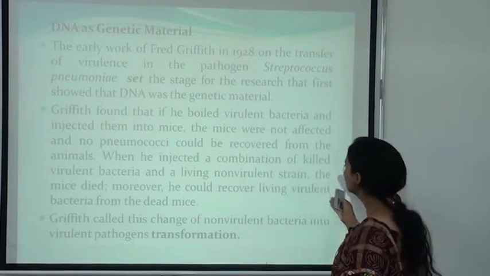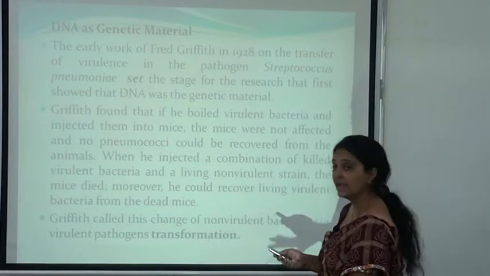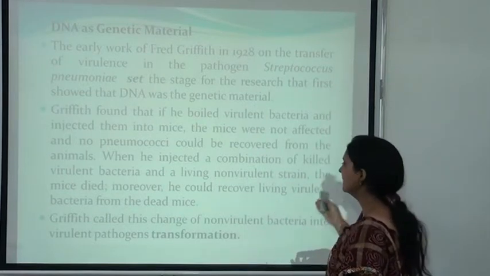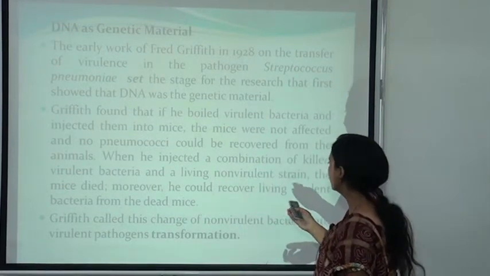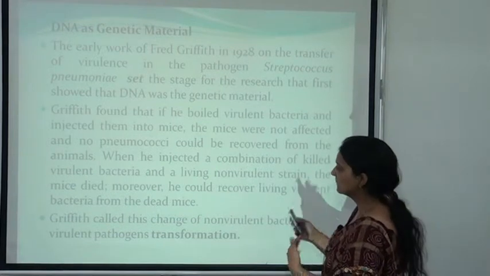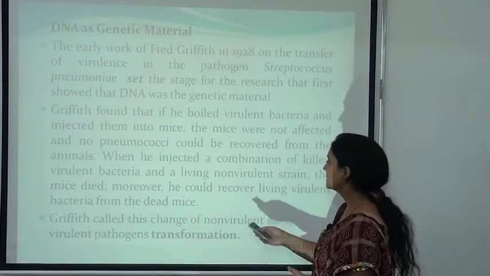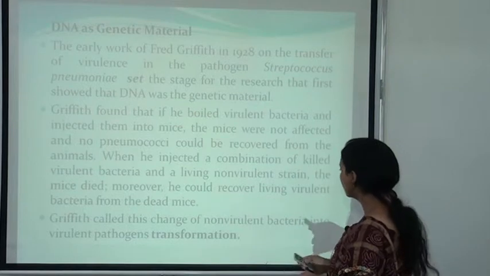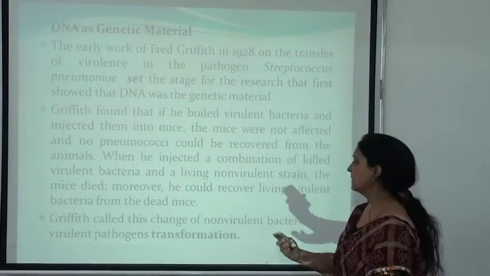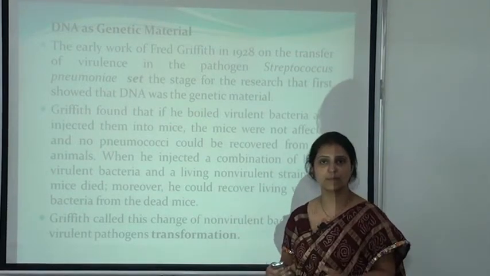And when he injected a combination of the killed virulent bacteria and a living non-virulent strain, the mice died. Moreover, he could recover living virulent bacteria from the dead mice. Griffith called this change of non-virulent bacteria into the virulent pathogen transformation.